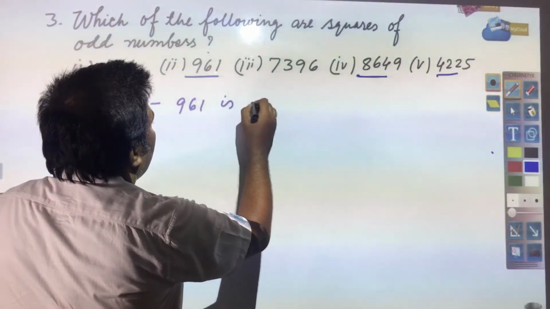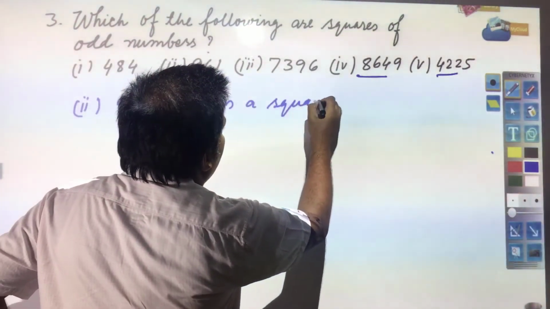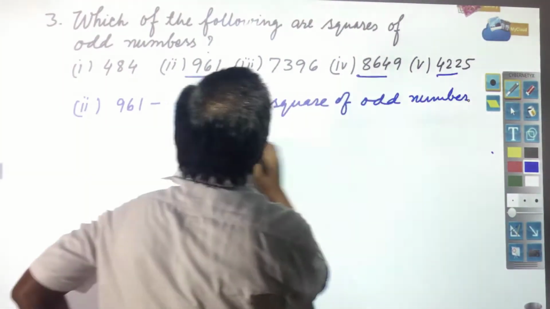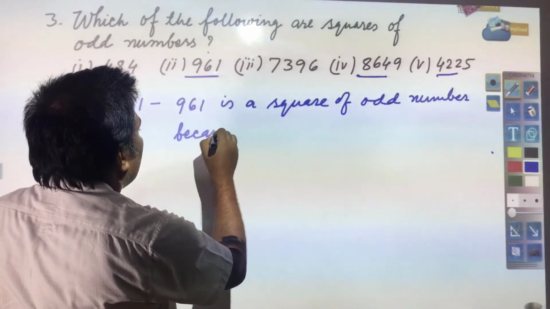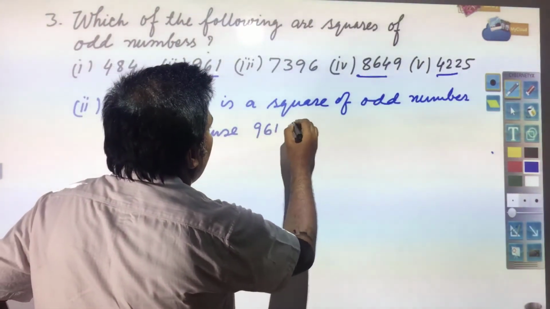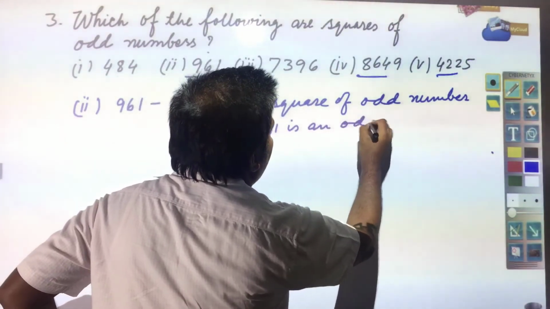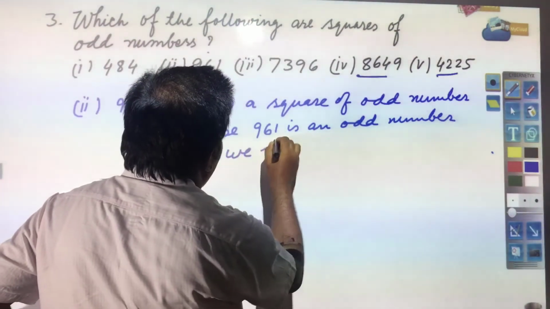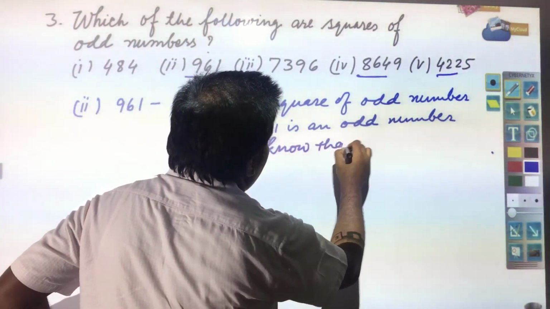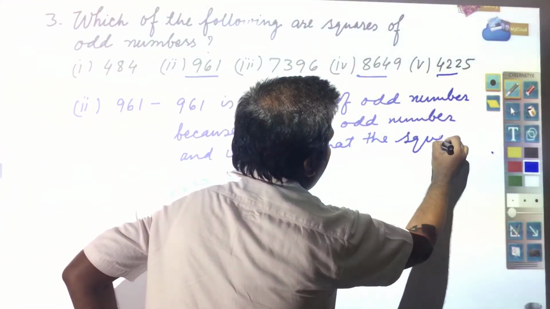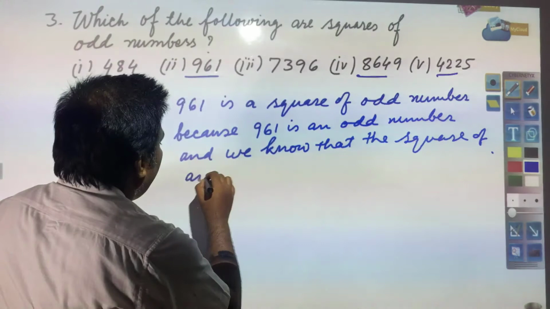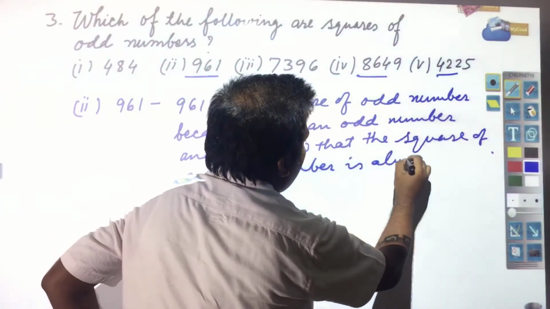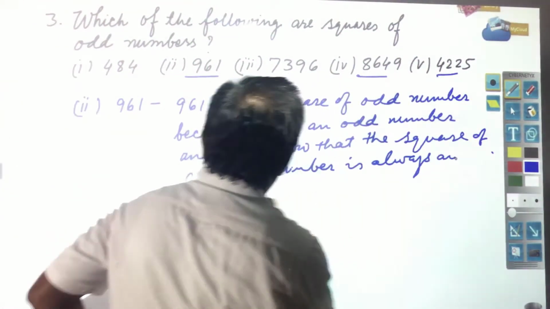961 is a square of an odd number because 961 is an odd number, and we know that the square of an odd number is always an odd number.